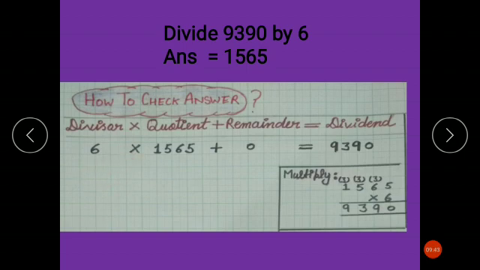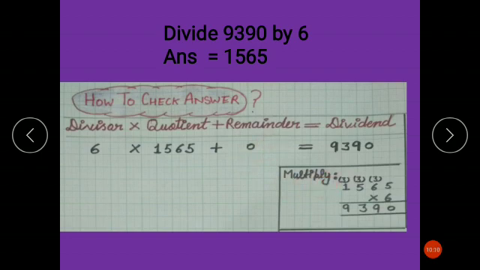What is the divisor in this given division? Yes, divisor is 6. And quotient means the answer which you got, 1565. What was the remainder? There was no leftover number, so remainder was 0.